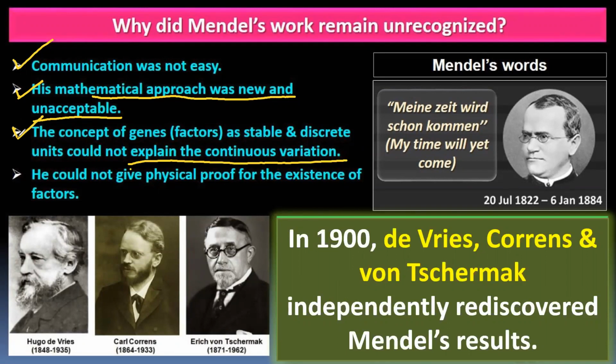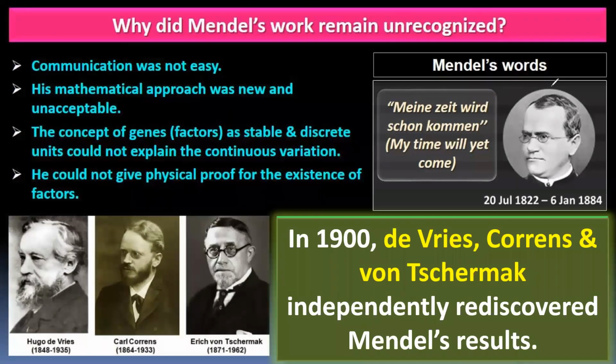Then the fourth reason is he could not give physical proof for the existence of factors. Physically, he didn't isolate the DNA. He didn't give us the proof that yes, chromosomes do exist, such factors do exist, right? So these are the four reasons why Mendel's work was not recognized, was not accepted by the scientists at that moment.